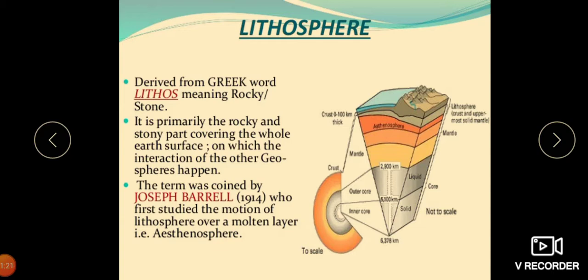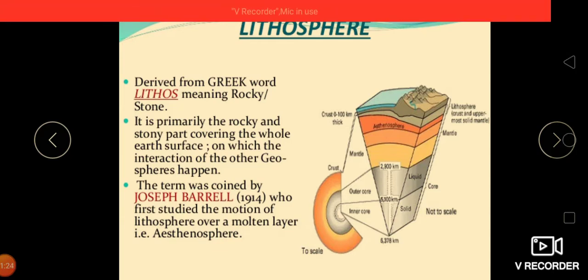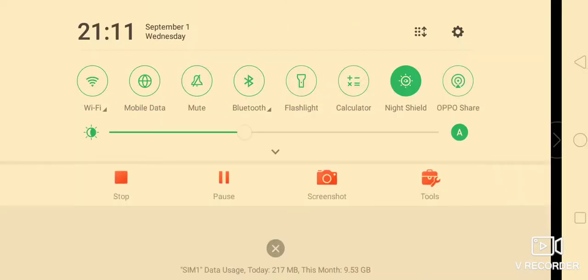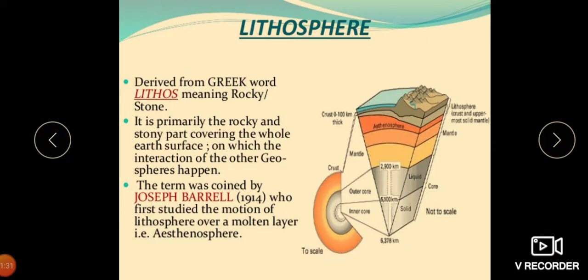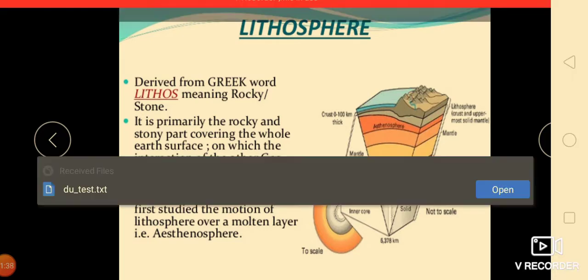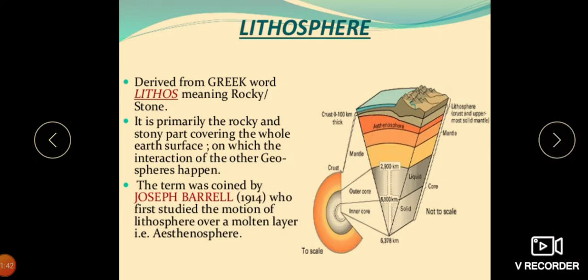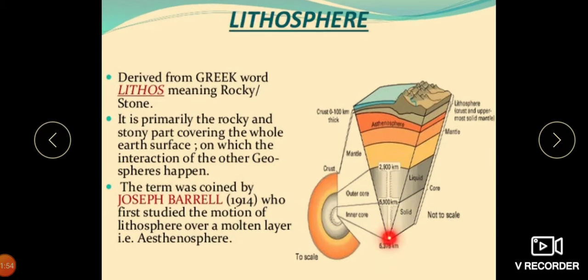It is primarily the rock and stony part covering the whole Earth's surface, on which the interaction of other geospheres happens. The term was coined by Joseph Barrell in 1914, who first studied the motion of the lithosphere over a molten layer, that is the asthenosphere. We will be studying this.